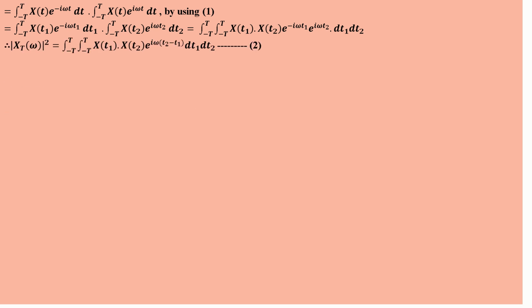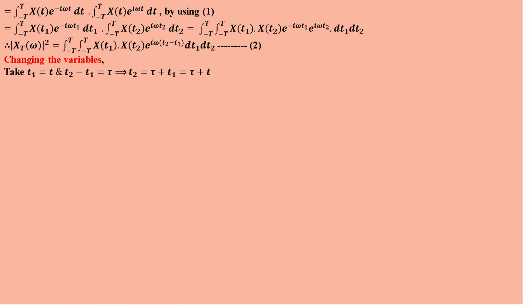So modulus X_T(omega) squared is equal to the double integral from minus T to plus T of X(t1) X(t2) e power i omega, taking i omega outside, which is common in the exponent, then the balance we are having (t2 minus t1) dt1 dt2. This is equation number 2.